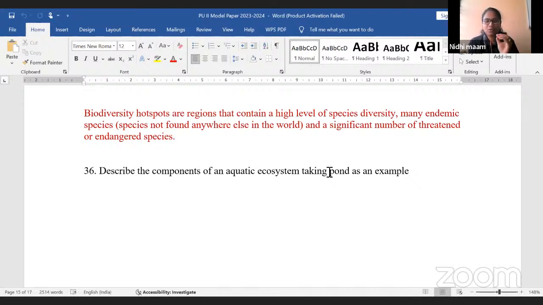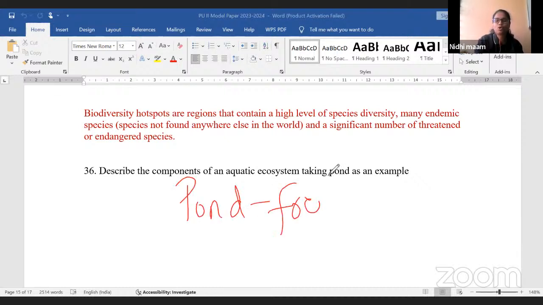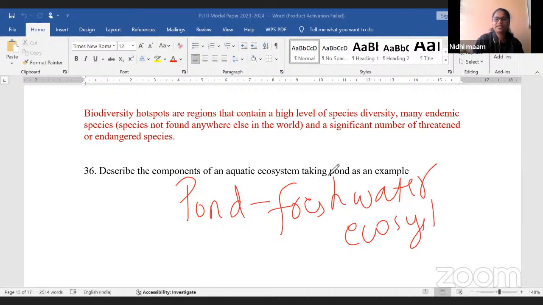So here, in the aquatic ecosystem, there is a pond. It is a 3 marks question, okay, so minimum you have to write 6 to 8 points. How should you write? You can write this in two ways. The first one: pond means what? It is a freshwater body. Pond is a freshwater ecosystem. Freshwater aquatic ecosystem. Right? Then what all is there in the ecosystem?